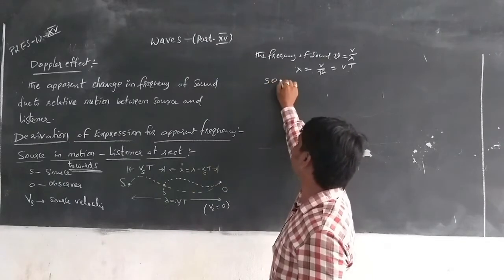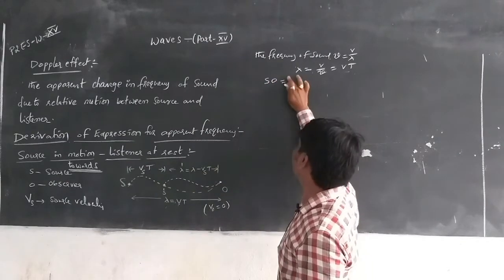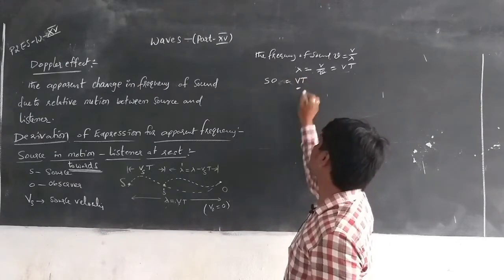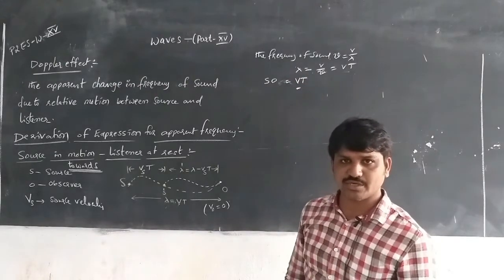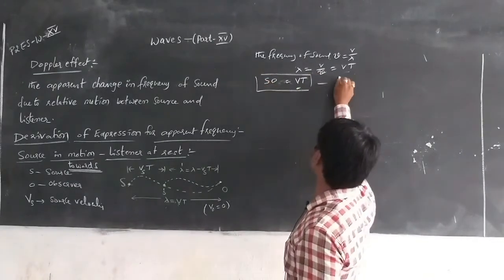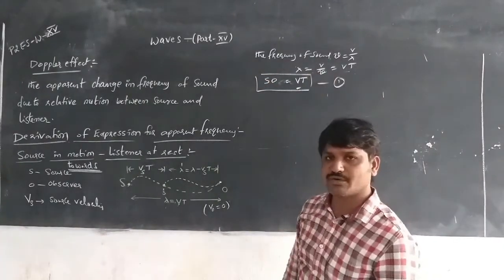So SO is equal to lambda, SO is equal to V into T. This is equation number 1.